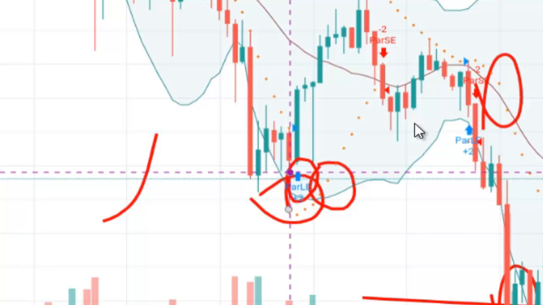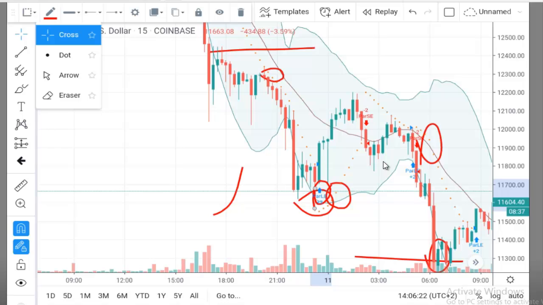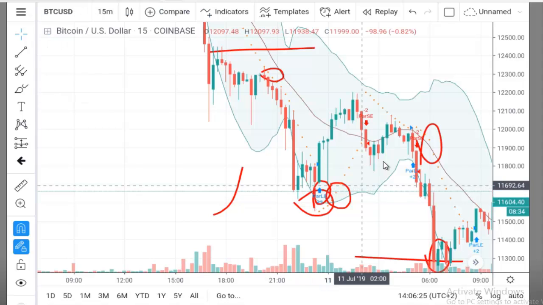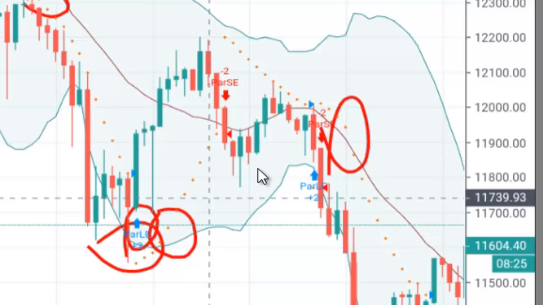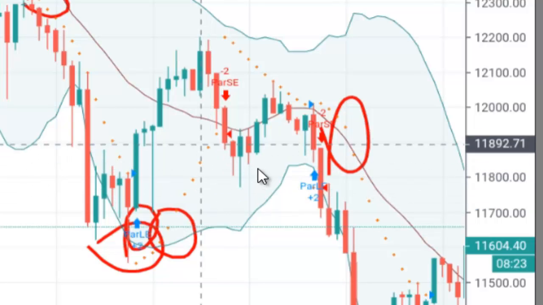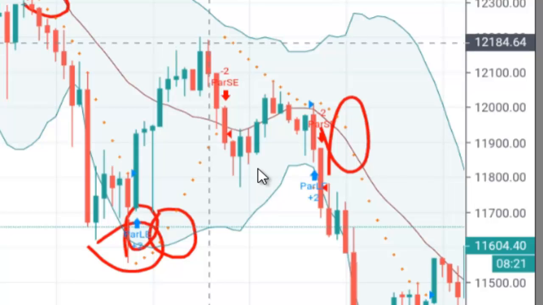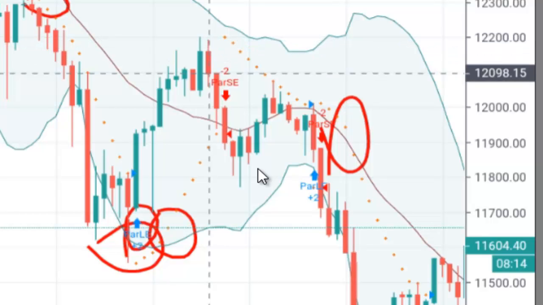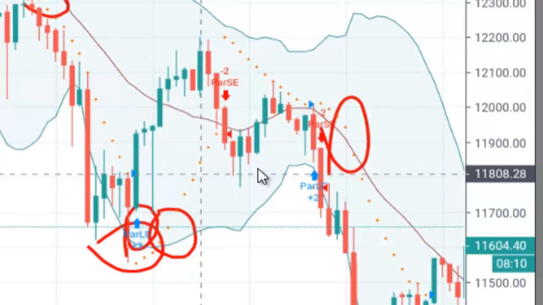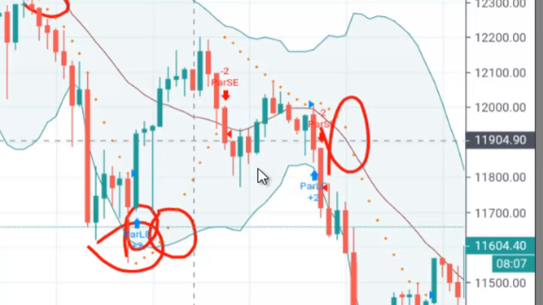So basically, if you had entered the trade right there, you would have made some good amount of return right there. Let's just calculate also that. So if you can see, let's say maybe we caught it right here when all indications were in, 11,740 US dollars. And then we went all the way up until when the confirmation was set again to say that, okay, it's about to reverse. That was at 12,192. So that's about $200-300. That's about 20 to 30% profits that you could have made there scalping this trade.